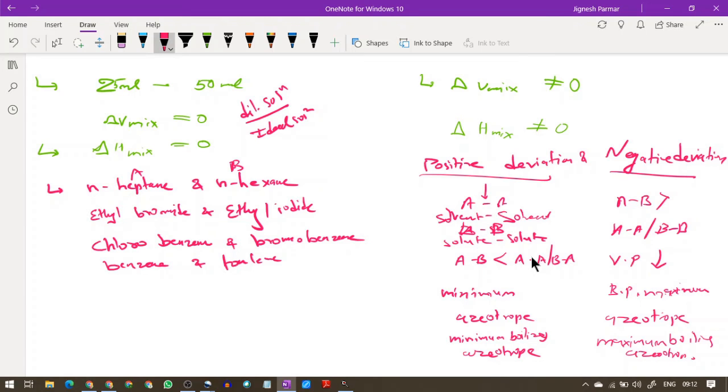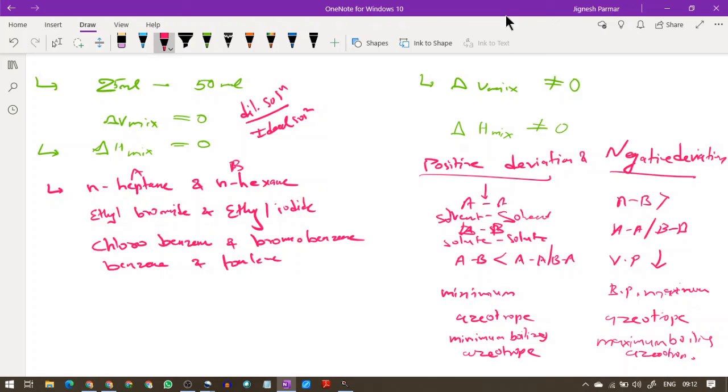So guys, it is very clear and very simple. In this condition, one very nice thing happens. As I've said, delta H mix does not equal 0 and delta V mix does not equal 0. So what happened in the solution? If I have normal hexane and ethanol molecules, the interaction will become less.